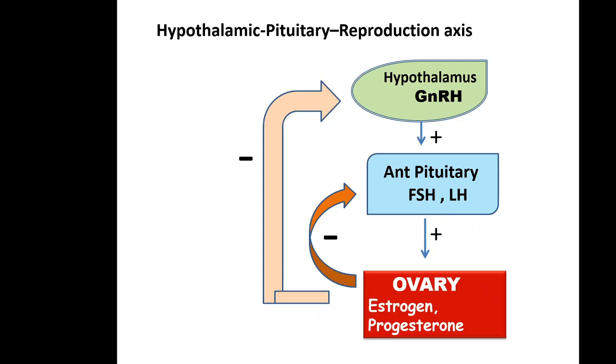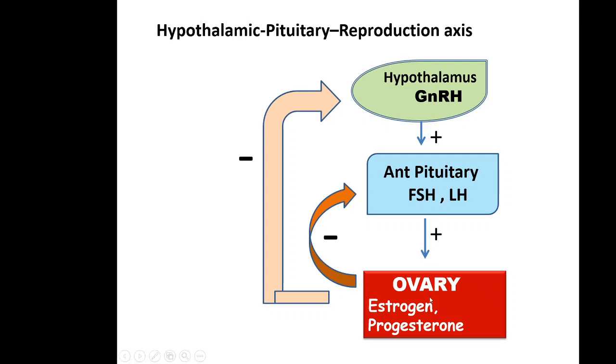So from this we can conclude, suppose we give additional estrogen and progesterone from outside combined, what will happen? There will be more and more negative feedback inhibition. So FSH, LH and GnRH will be inhibited.